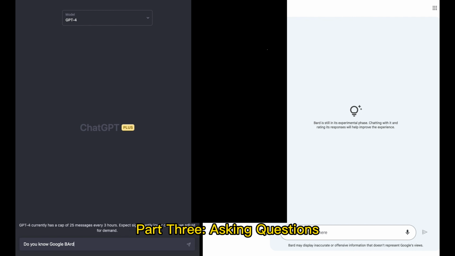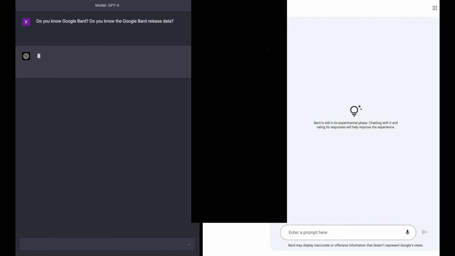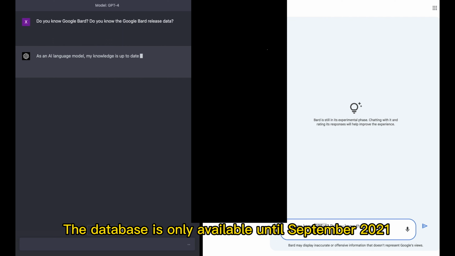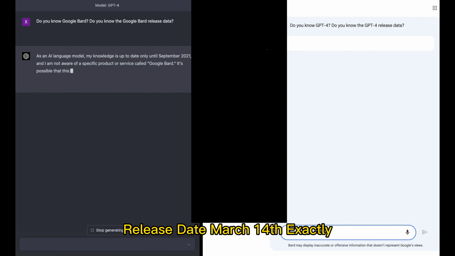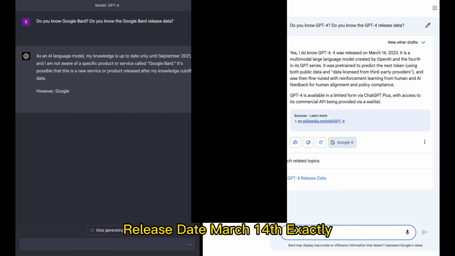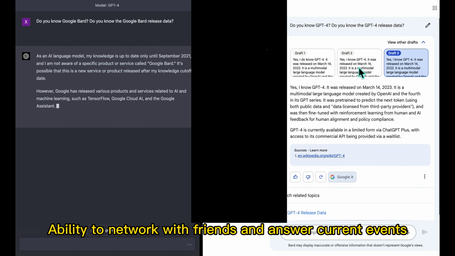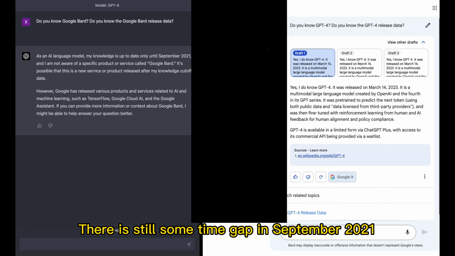Part 3, asking questions. When we ask about the launch date of the competitor's AI, we can see that GPT-4 says its database only goes up to September 2021, while Google BARD accurately gives the GPT-4 release date of March 14. From here, we can know that Google BARD has the ability to connect to the internet and answer current events. The database on the GPT-4 side only goes up to September 2021, so there is still some time gap.